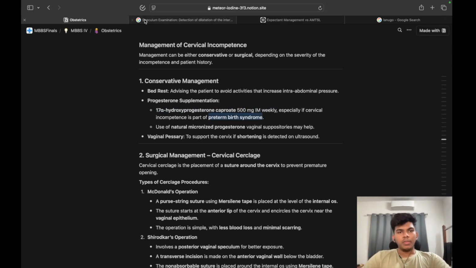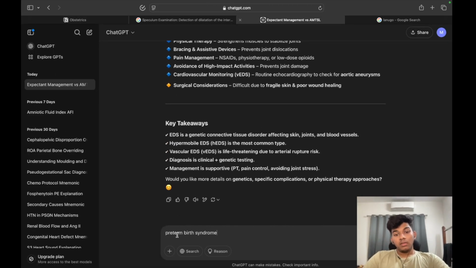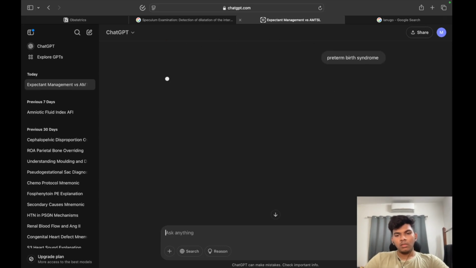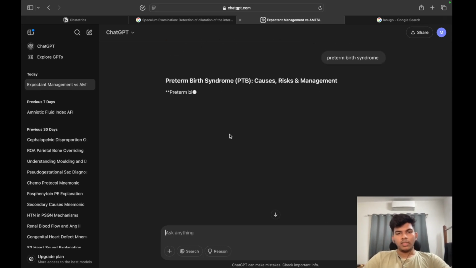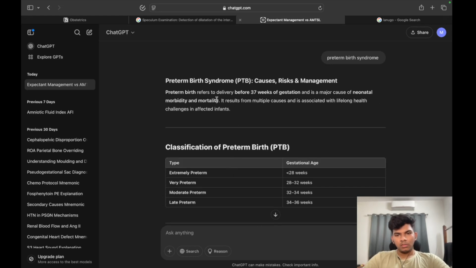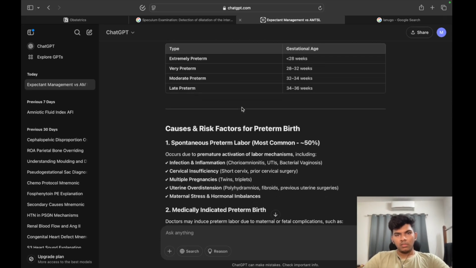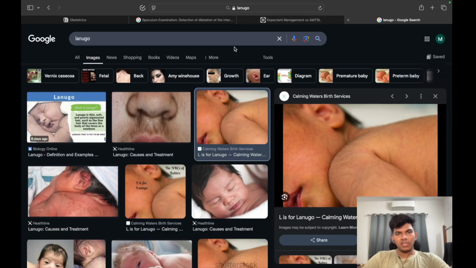Let us take a look at preterm birth syndrome. Maybe preterm birth is genetically or repeatedly seen in these women. That is most likely the case. Multiple causes, preterm birth. It is just preterm birth, that is it.